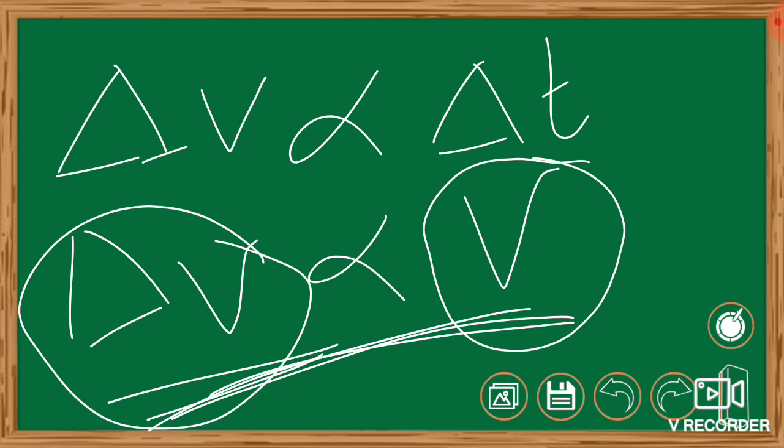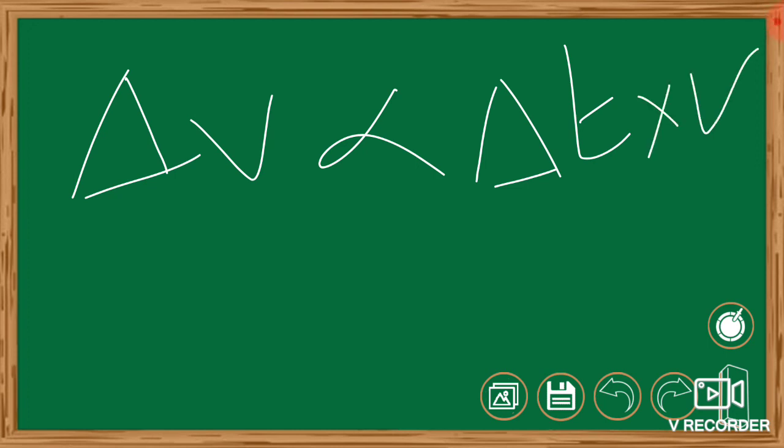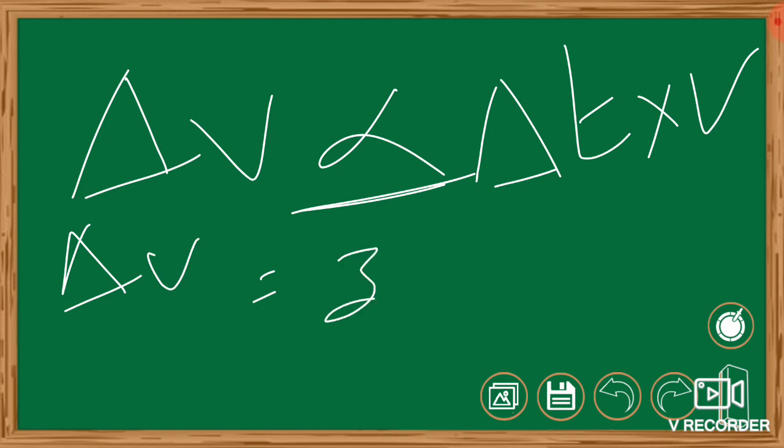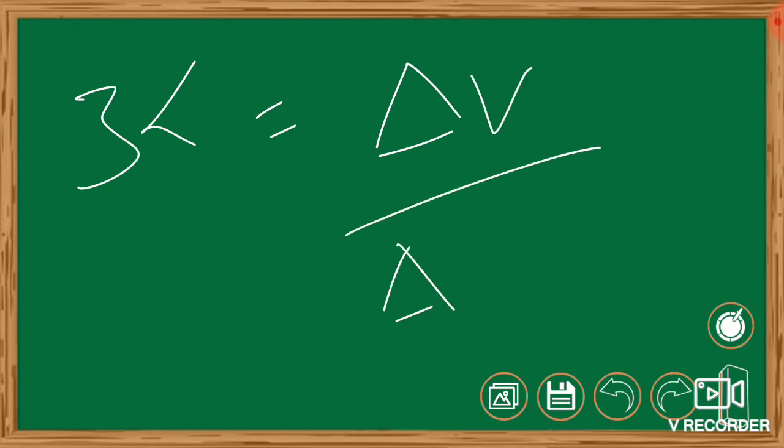From here we can derive that delta V is directly proportional to delta T into V. To remove this proportionality, delta V is equal to 3 alpha into delta T into V. So finally I get 3 alpha equal to delta V by delta T into V.